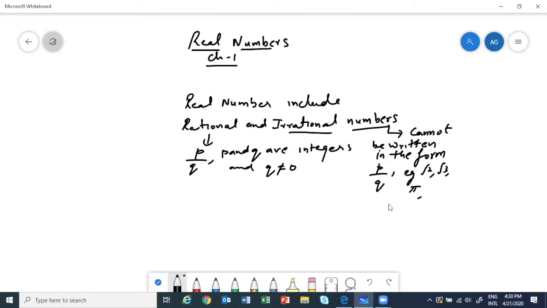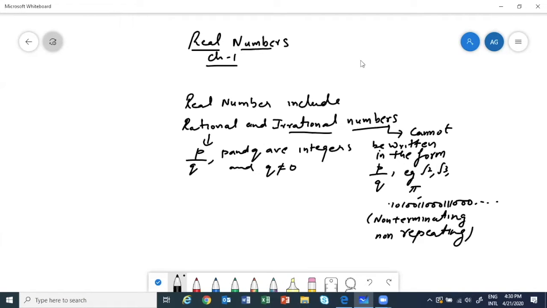Then in decimal form, remember 0.101001100011 and so on, non-terminating, non-repeating numbers. They are irrational. Clear? So this already you have done. Yes, q, the denominator, cannot be 0, right?